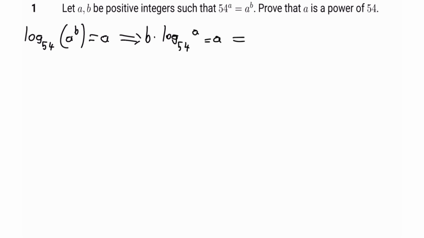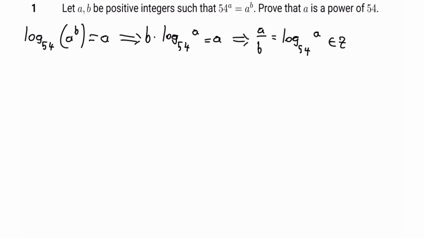Now let's divide both sides by b. We get a over b equals log base 54 of a. As you can see here, we want to prove that a is a power of 54. But it's the same thing as saying log base 54 of a is an integer, right? So since it equals a over b, from now on, we will try to prove that a over b is an integer and that b divides a.